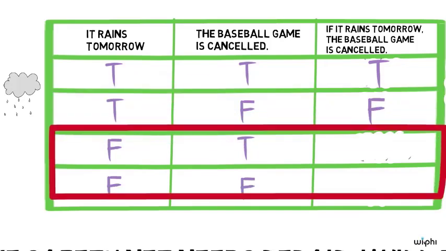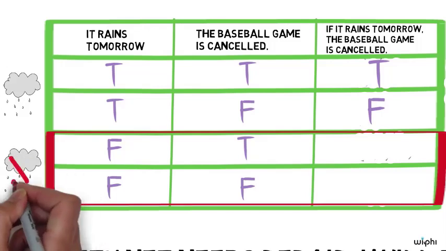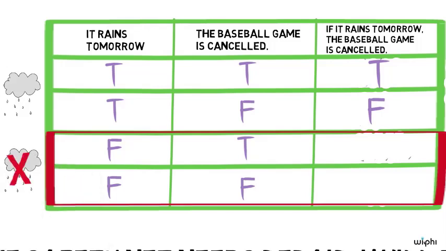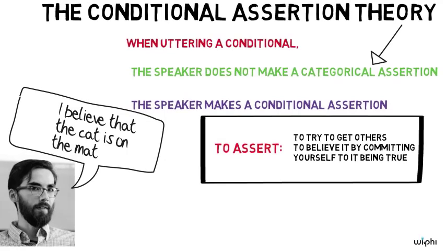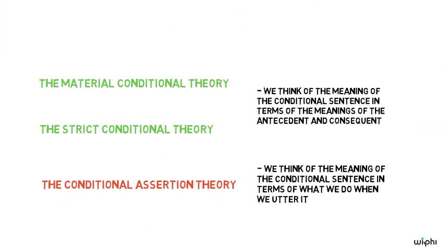But what about the third and fourth lines, which represent the case in which it doesn't rain? Well, in a sense, the question doesn't arise on the conditional assertion theory. Since someone uttering 3 doesn't commit themselves one way or the other on the condition that it doesn't rain tomorrow, it doesn't seem that either true or false would be correct on those lines. At best, maybe we should think that the conditional is neither true nor false in that case. That's an interesting difference between the conditional assertion theory and the material and strict conditional theories.